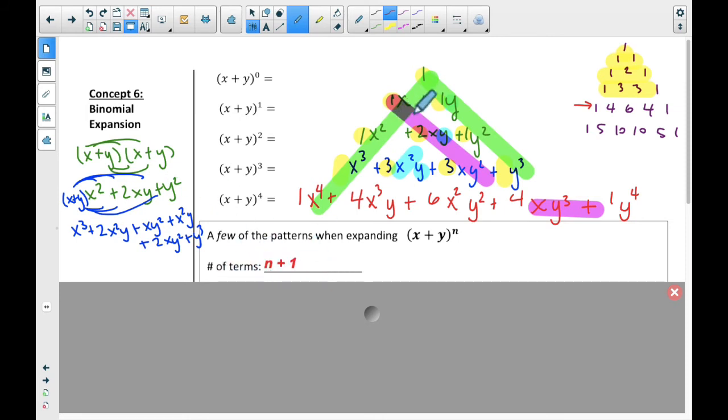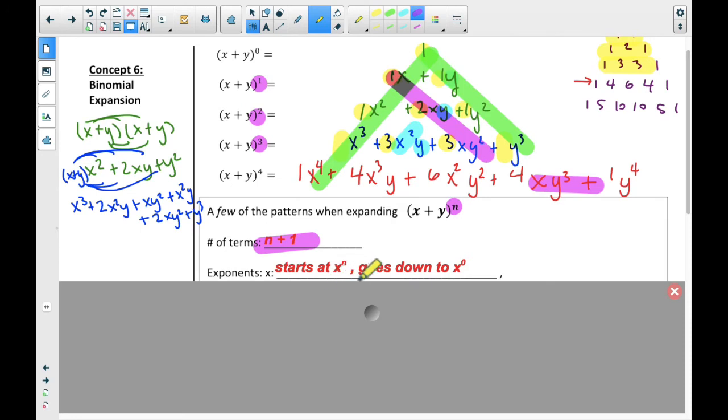How many terms it has, like this has a first term, just one term. This has two terms. This has three terms. So x to the first has two terms. X to the second has three terms. X to the third has four terms. So I call that n plus 1. Whatever the n is, and then one more is going to be how many terms there are. Okay, the exponents. Now this time I had been going down the triangle, and this is getting awfully messy, and so I wish I didn't have such a mess, but here we are.